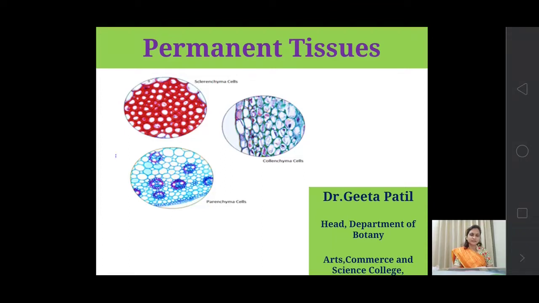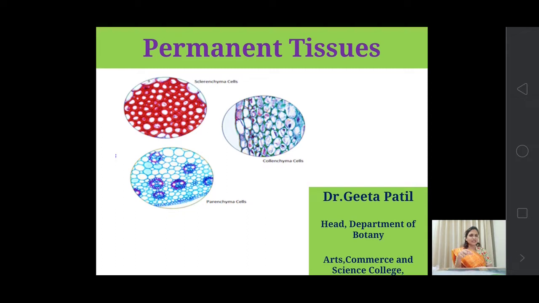Hello students, welcome back to our next lecture of plant anatomy, and today we will see the permanent tissues. As in our previous lecture we have seen that based on the activity of division, or whether the cells divide or not, these are of two types, that is meristematic and permanent tissues.